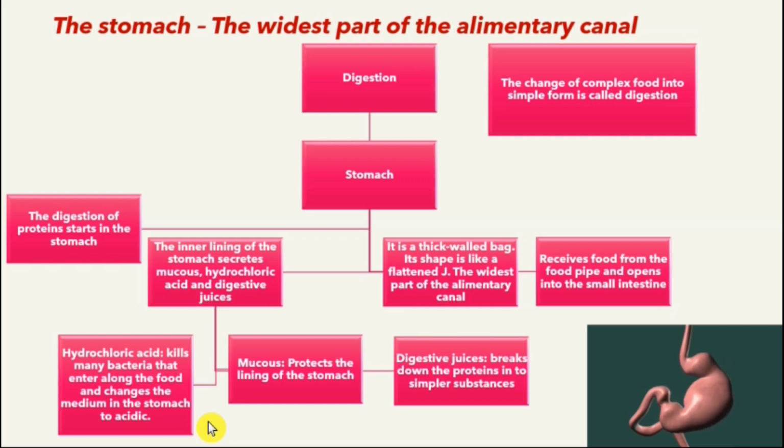So that is a really important role played by the hydrochloric acid. Also, the mucus protects the lining of the stomach. Now, why is this mucus required? Because the digestive juices and the hydrochloric acid present in the stomach will digest the stomach itself if it does not secrete mucus. The digestive juices break down the proteins into simpler substances. So, this was about the functionalities of all these.